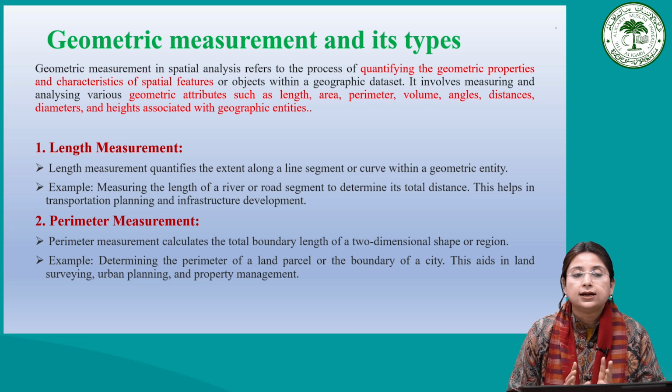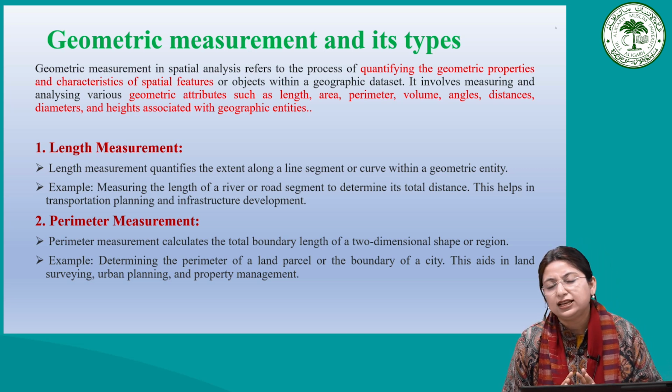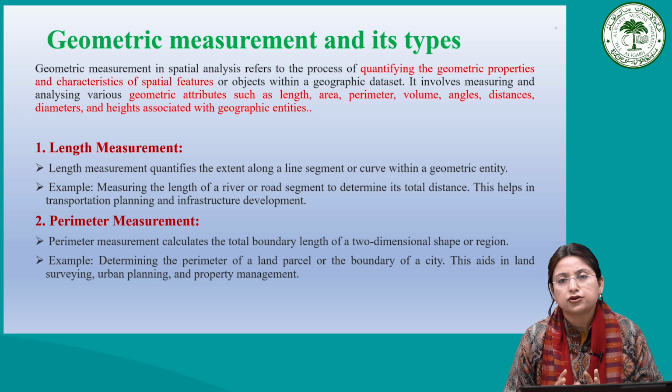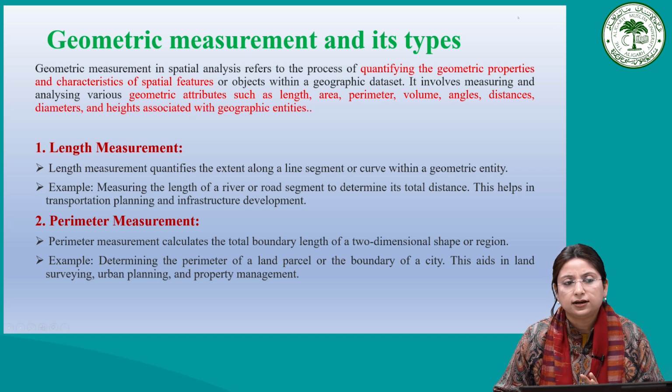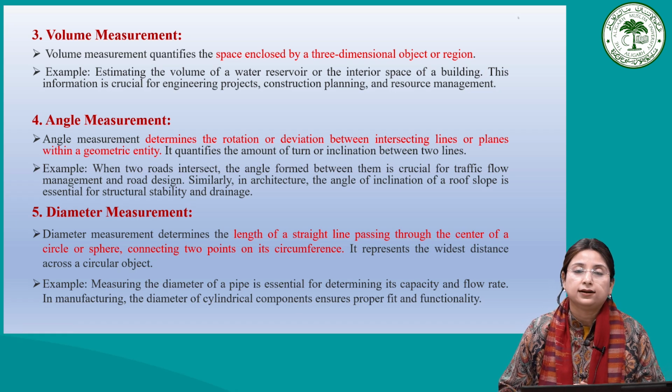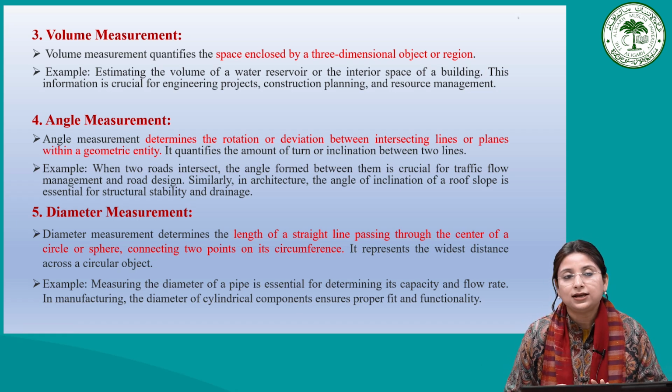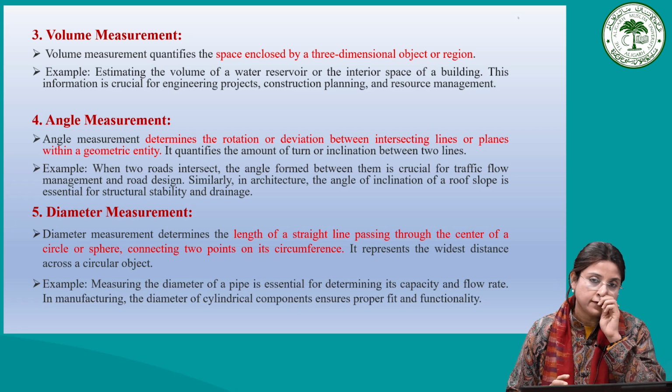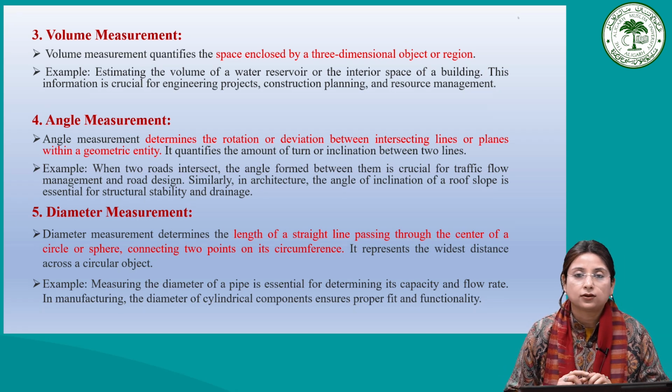For example, determining the perimeter of any land parcel or any boundary of the city will come under the perimeter measurement. Then we have the volume measurement. In perimeter we dealt with two-dimensional length and breadth, only the length.